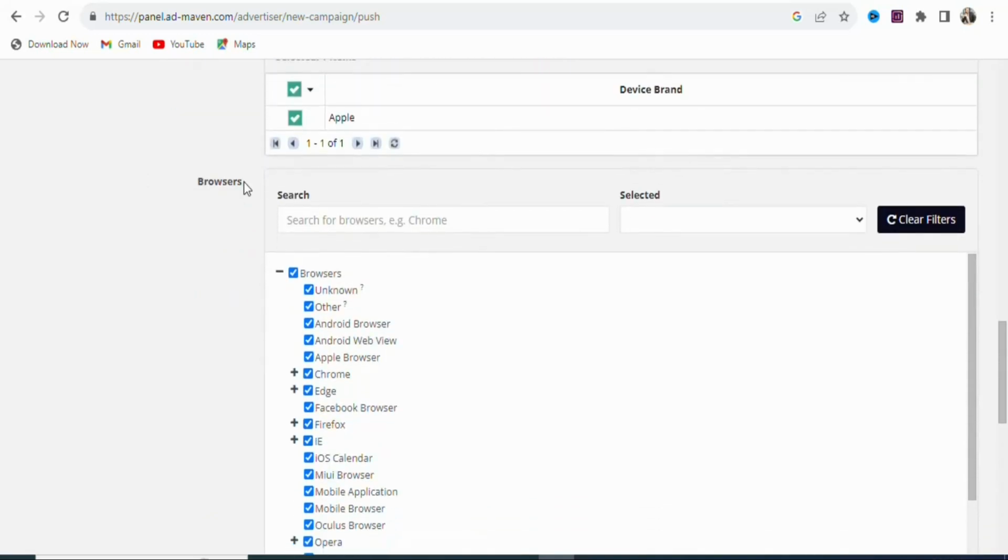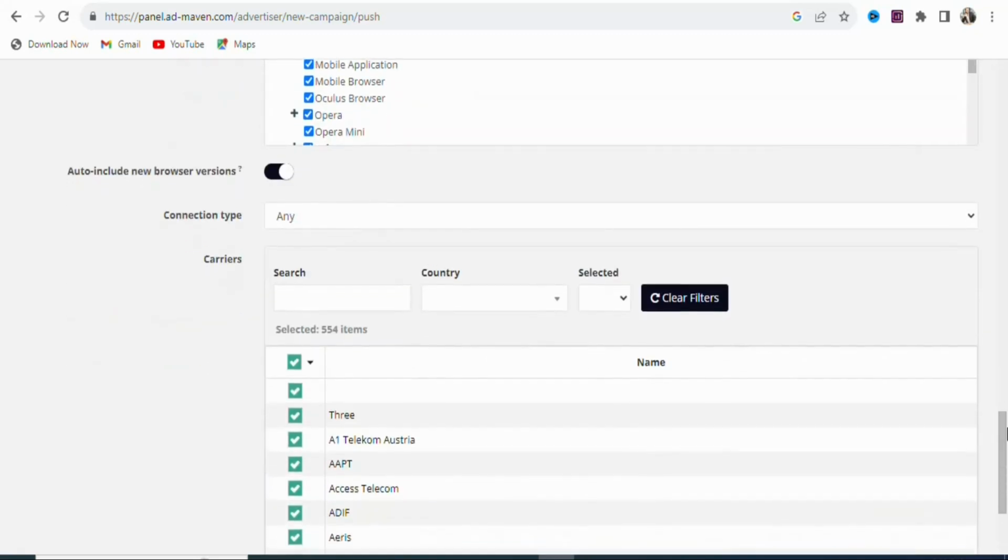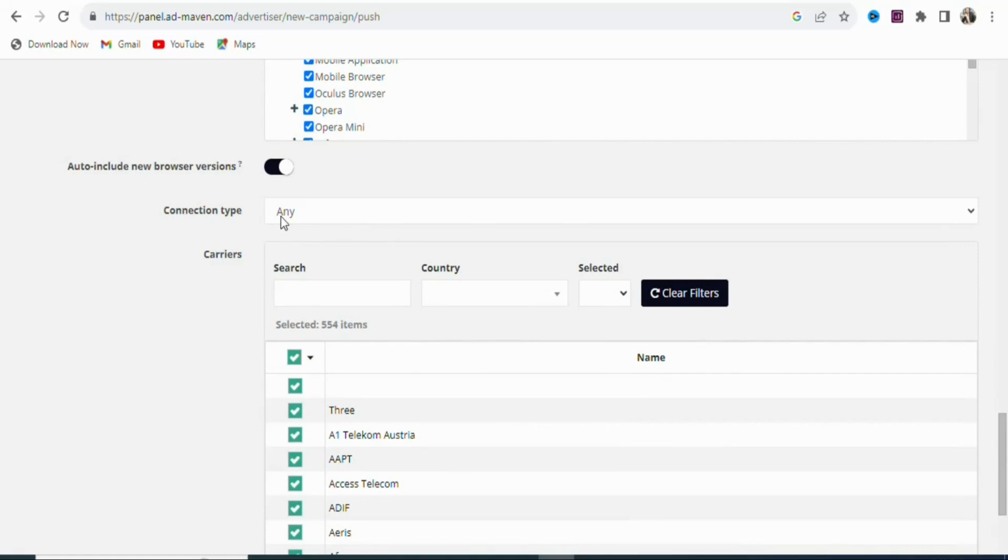You can see browsers. There's no restriction. The offer is allowed on all browsers, so you have to select them all. Once that is done, you are going to scroll down. You can see connection type, any connection, just leave it. Once that is done, you can see carriers, just leave it.